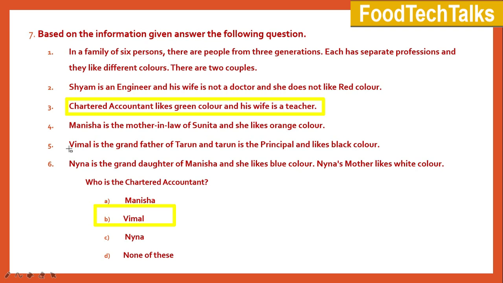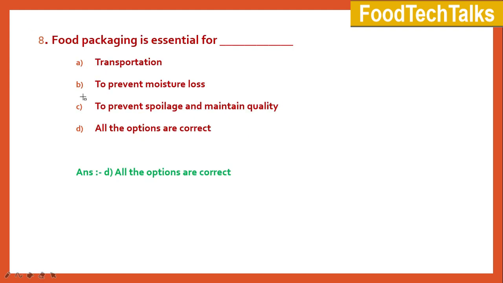The eighth question is, food packaging is essential for dash. A. Transportation, B. To prevent moisture loss, C. To prevent spoilage and maintain quality, and D. All the options are correct. The right answer is option D. Moving on to next question.